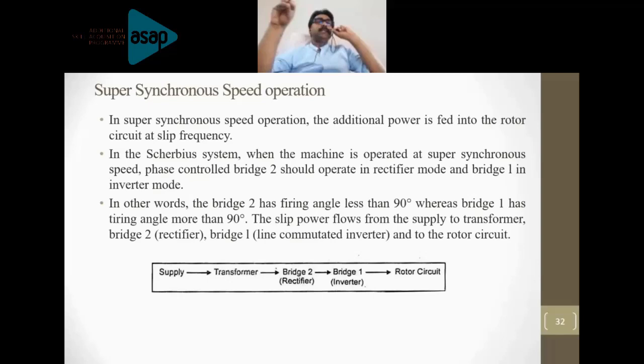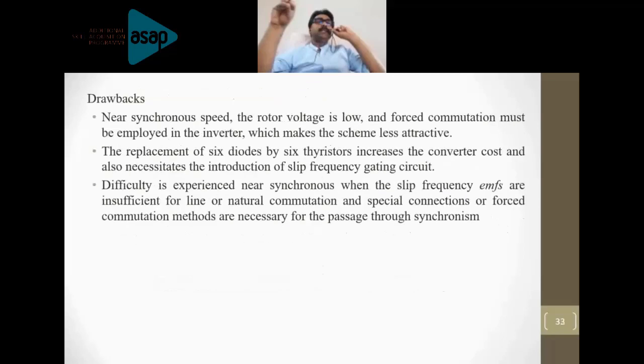So what will happen? You are going to supply additional power to the machine to operate it in the super synchronous mode. So the power will be converted into DC. That means bridge 2 will have a firing angle of below 90 degrees. It will convert it into DC through a smoothing inductor. It will go to bridge 1. Now bridge 1 will be operated with a firing angle of more than 90 degrees. So you are converting into AC and you are supplying the power back to the rotor of the machine in order to operate it in the super synchronous mode.